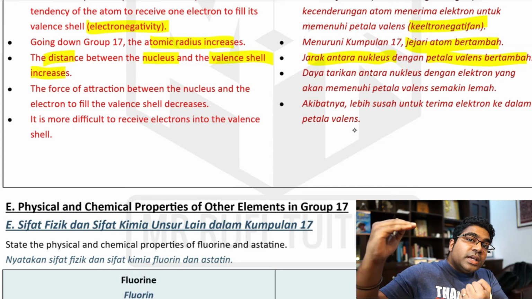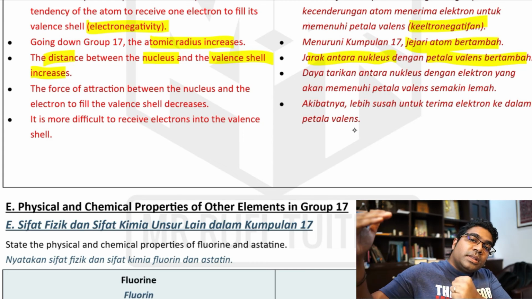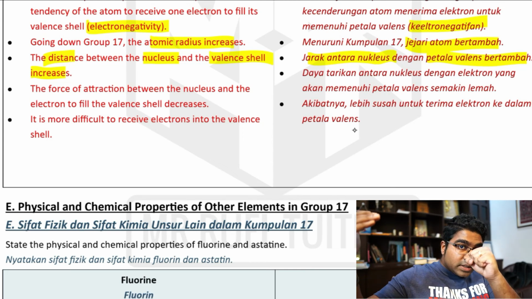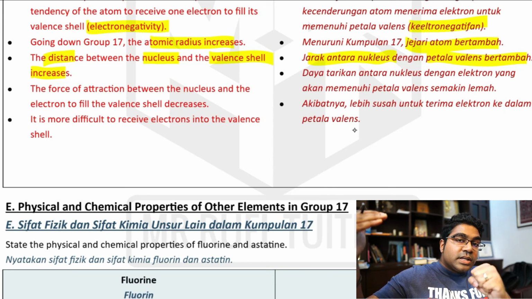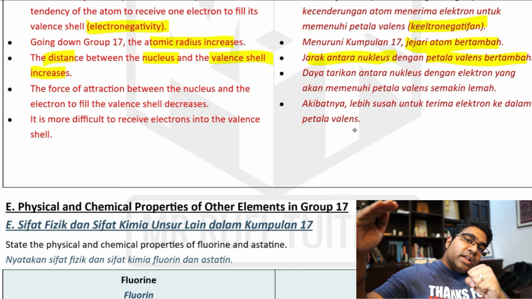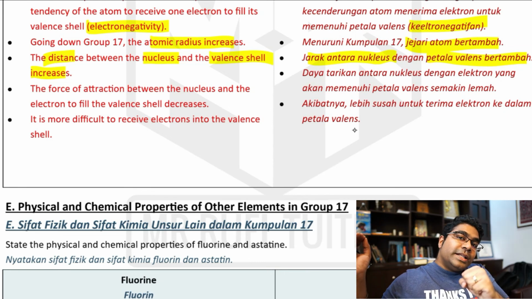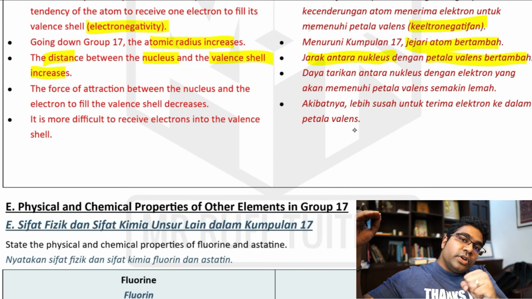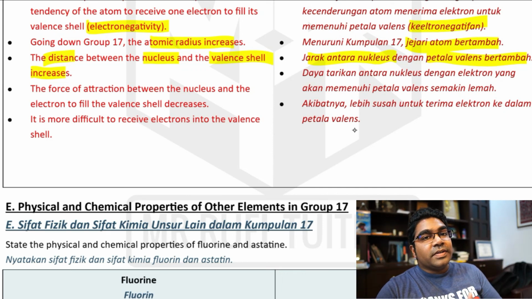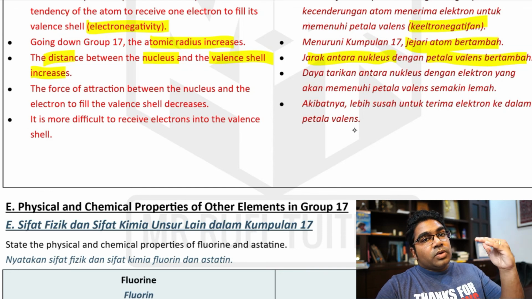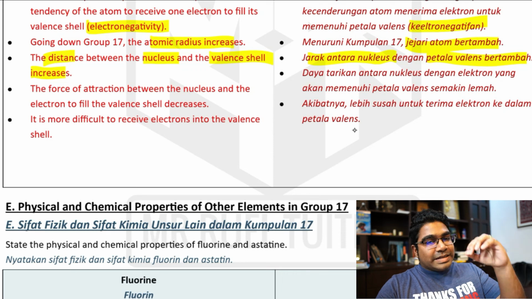Sebab sekarang, daya tarikannya semakin lemah disebabkan oleh jarak yang semakin bertambah. Jarak antara mana? Antara nukleus yang mengandungi charge positif, which distance? Between the nucleus, which has the positive charge, dengan petala valence and the valence shell, di mana elektron itu akan diterima, where the electron is going to be accepted. And that is why, sebab itulah kereaktifannya semakin kurang. Menuruni kumpulan 17, going down group 17, the reactivity decreases.